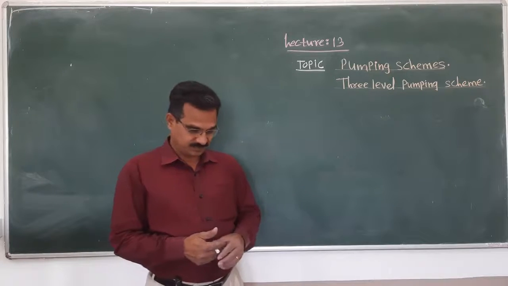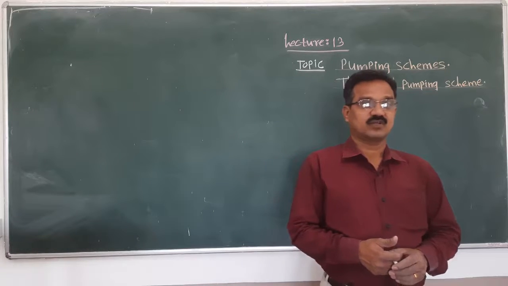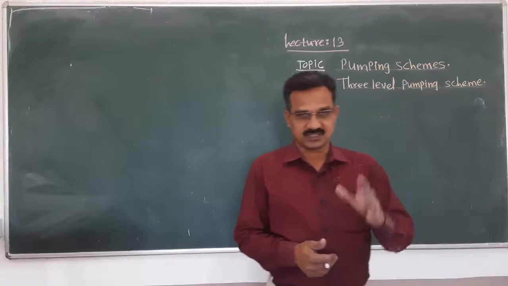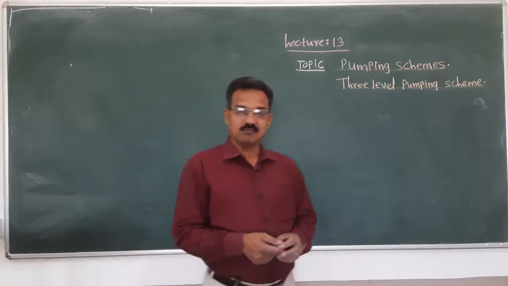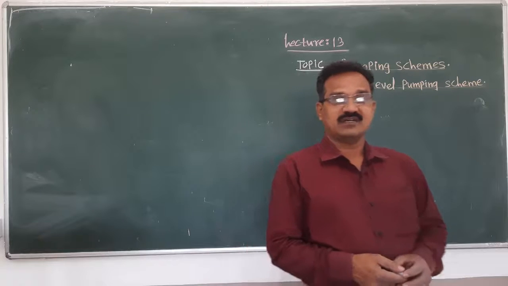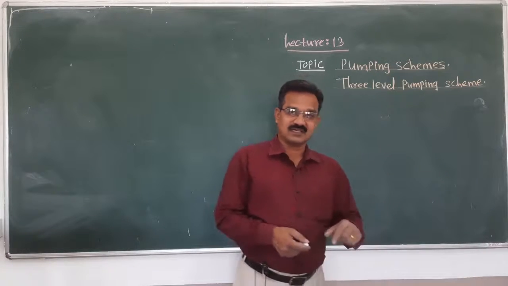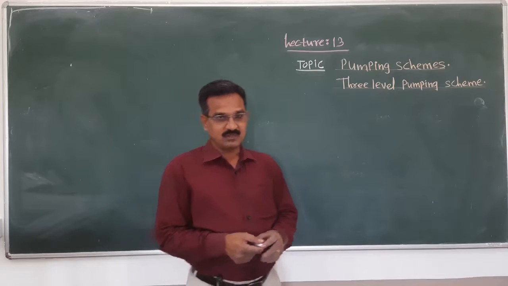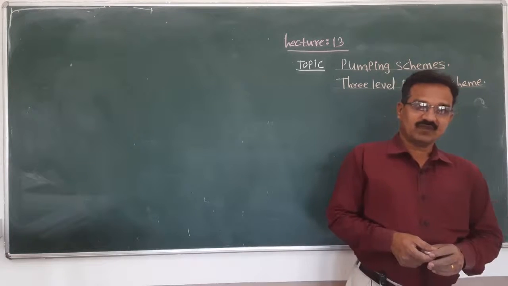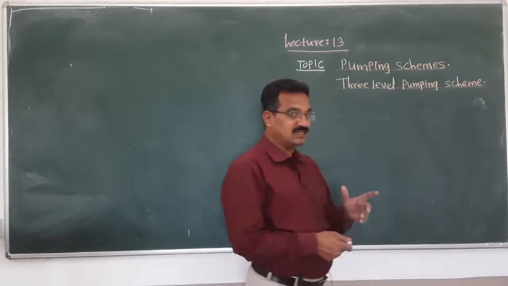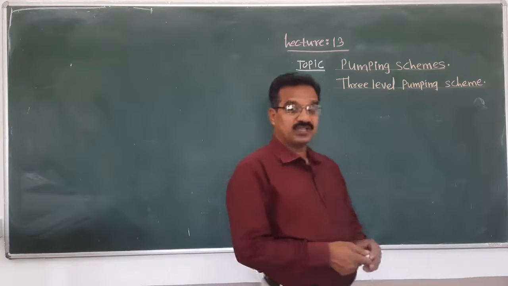And the next, what are the different methods of achieving population inversion? The first method, optical pumping. Second method, electrical discharge. Third method, inelastic atom-atom collision. Fourth one, thermal pumping. Fifth one, chemical reaction. And sixth one, the direct conversion. These are actually the methods for achieving the population inversion.